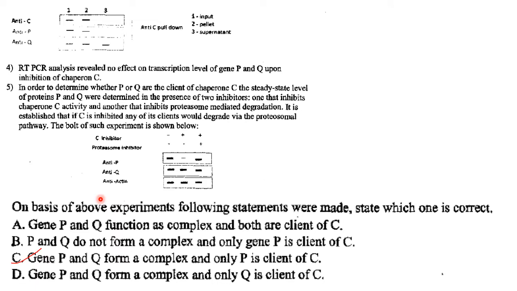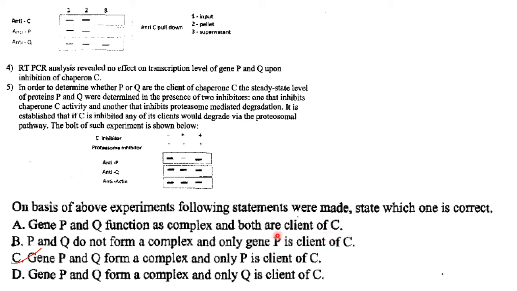Okay, so I have carried over the picture over here for explanation. So here are the options they have given. On the basis of above experiments, the following statements were made. State which one is correct. Gene P and Q function as complex and both are client of C. They both are not client of C.